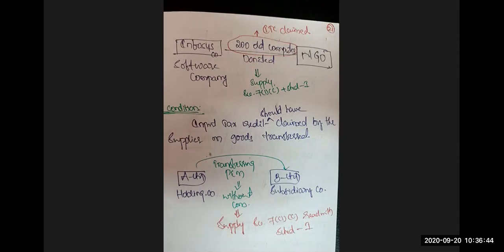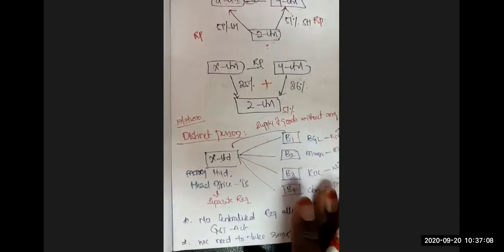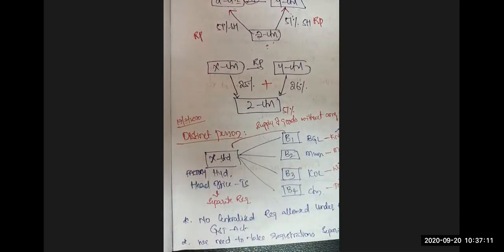Related persons, for example, can be family members, employer and employee, principal and agent. Distinct persons: in GST, the registration is state-wise. I have explained a distinct person example here. State-wise registration is there. There is no concept of centralized registration in GST, right? Everyone has to take state-wise registration.